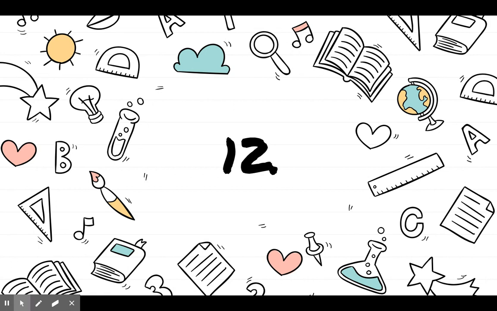All right. Number 12, same type of thing. It says write a number sentence to solve. Aiden has a box with 14 toys. Some toys are big, 5 toys are small. How many toys are big?